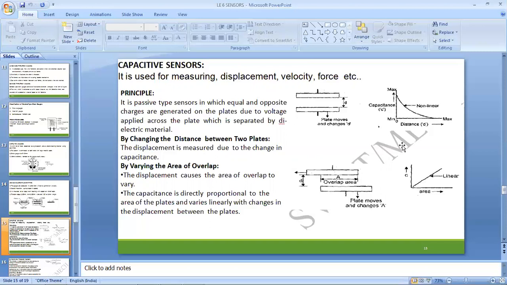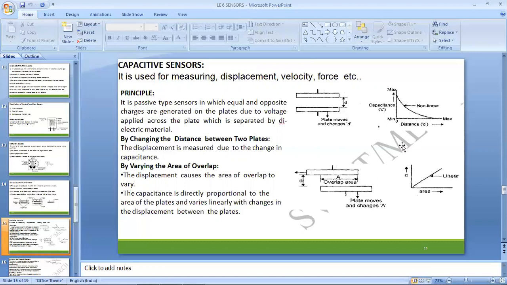The basic principle is that it generates charge on the plates due to the voltage applied across the plates, which are separated by a dielectric material. Two different plates will be obtained, separated by the dielectric material, and the input is applied at the two plates, and the variations take place within the dielectric material and exert the output to the two plates.